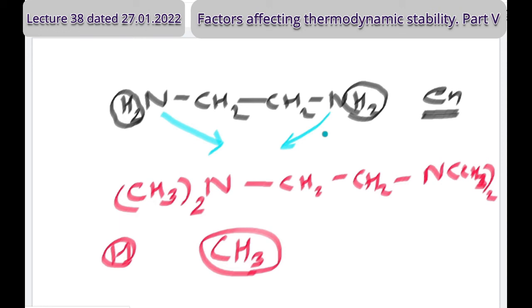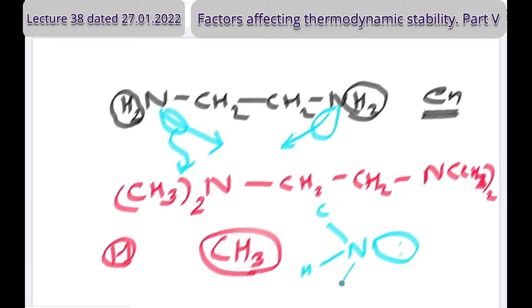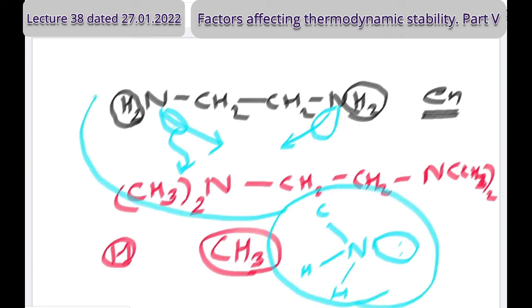But while donating, that lone pair is also in one of the orbitals, maybe an sp3 hybrid orbital present on the nitrogen. This orbital experiences more repulsion in this case because methyl groups are there. Means on nitrogen, one of the hybrid orbitals has the lone pair, with one bond to carbon and two bonds to hydrogen. This is the case in simple ethylenediamine.